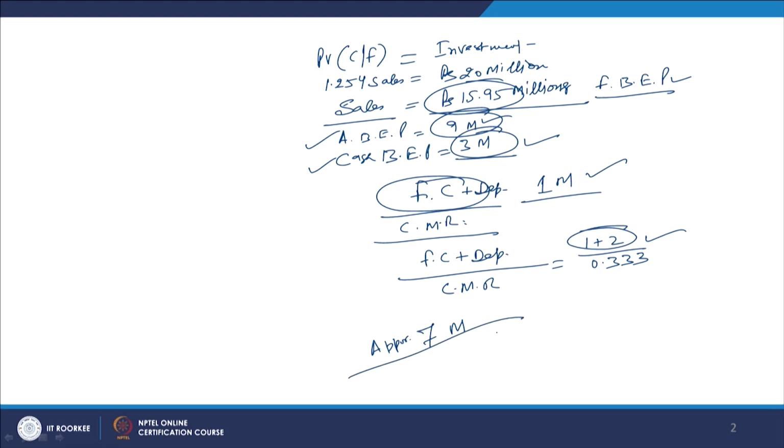Why is there this difference of 7 million rupees of sales? The reason for the difference is that in the accounting break even point, we have not calculated the present value of the cash flows. We have not discounted the cash flows. The accounting break even point is a non-discounted criteria, and the financial break even point is the discounted criteria.